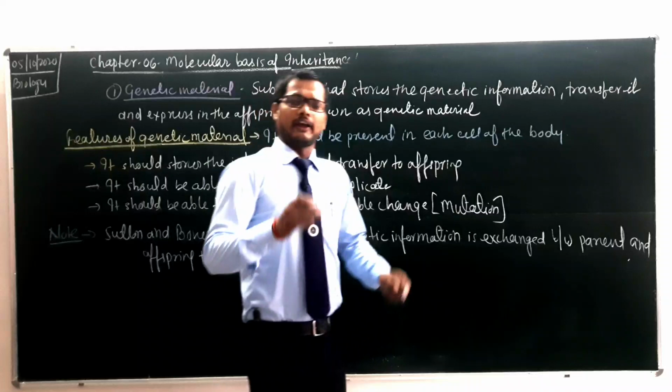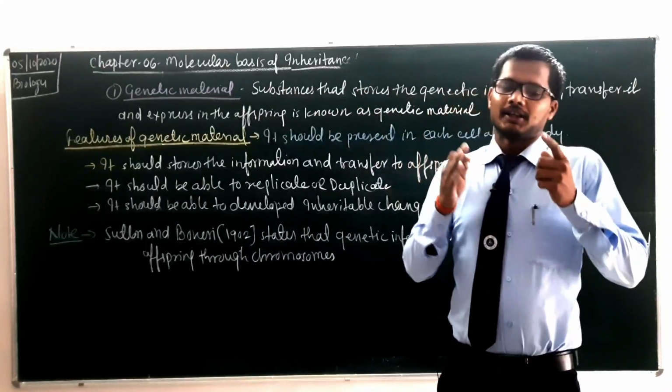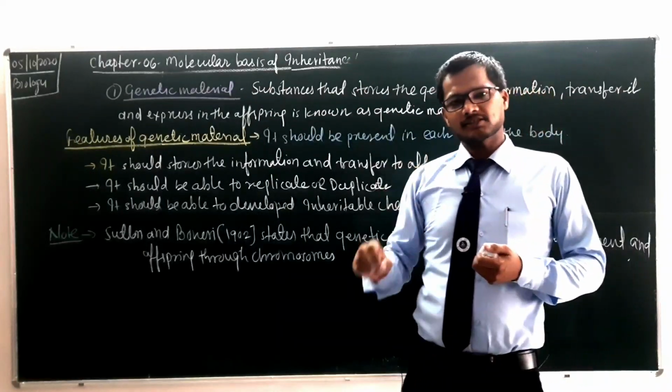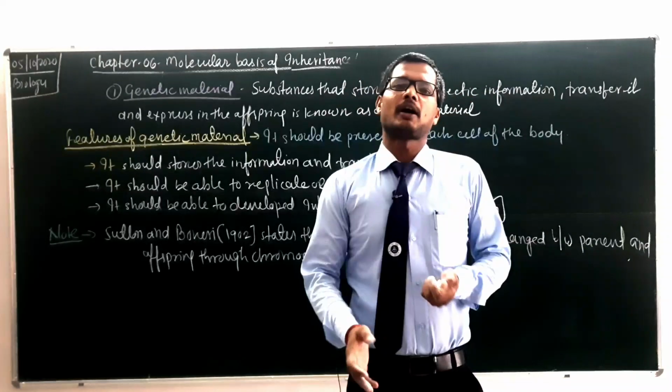Or we can say that according to Sutton and Boveri, the genetic information from the parents to the offspring is carried out by means of chromosomes.